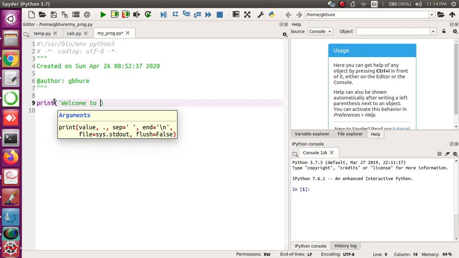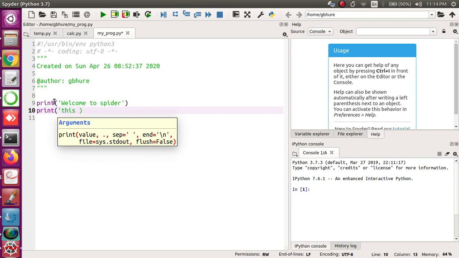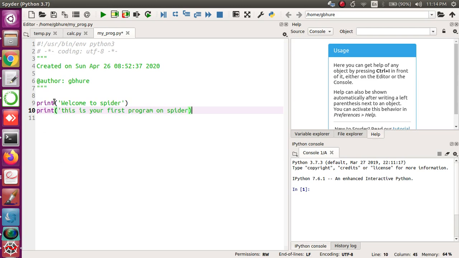Okay, welcome to Spyder. Okay, so this is your first program. Print, this is your first program on Spyder. Okay, so you may have something more.